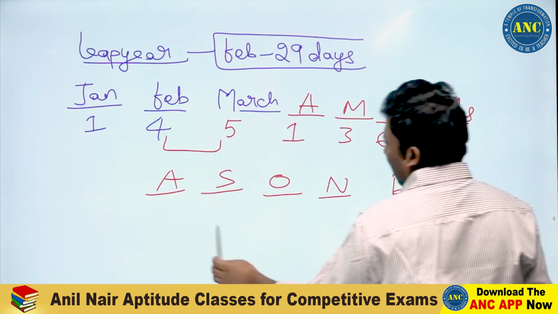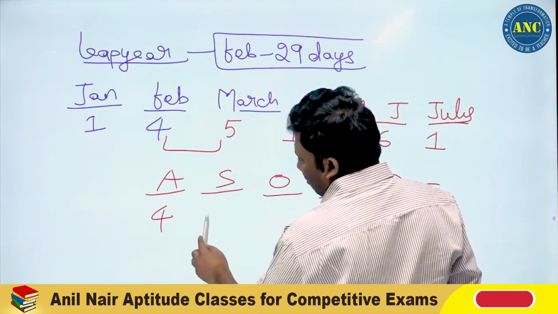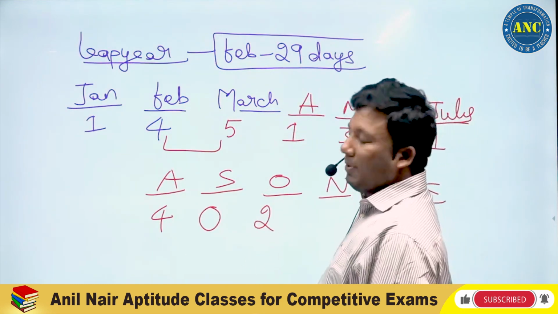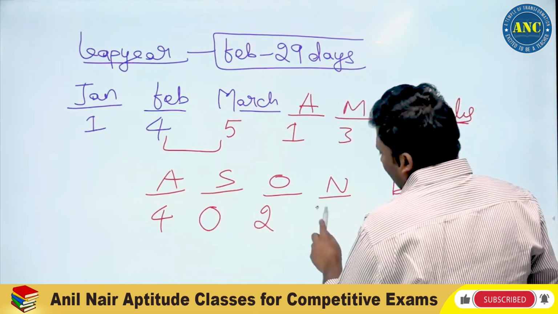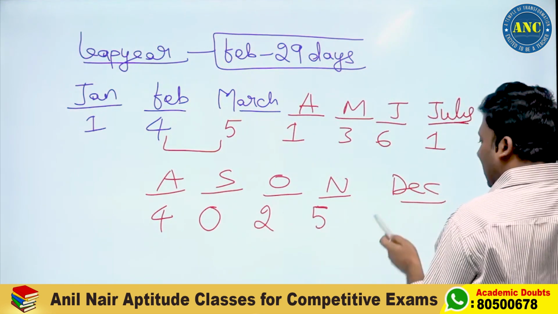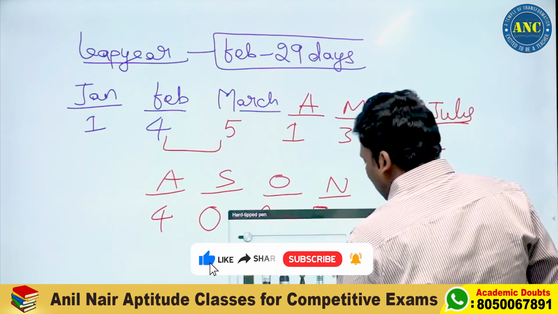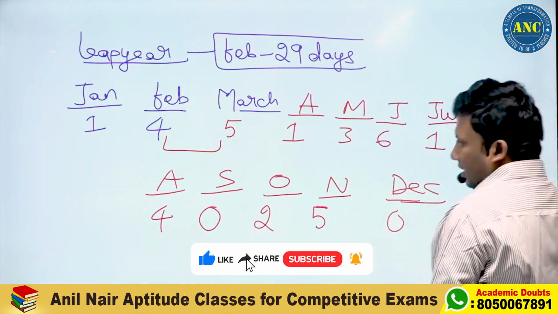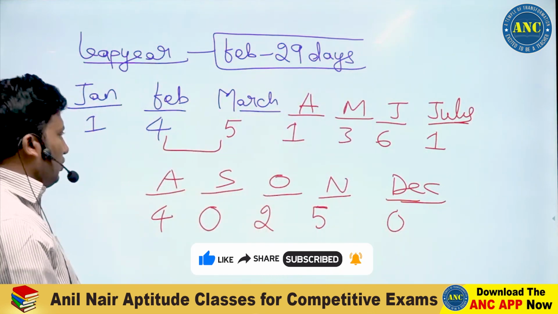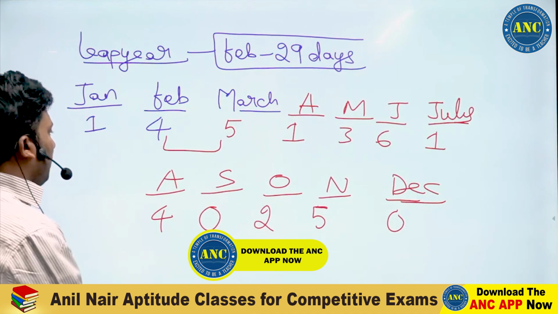July 31 days, 3. 1 plus 3, 4. August 31 days, 3. 4 plus 3, 7. September 30 days, 30 by 7, 2. 0 plus 2. October 31 days, it is 3. November 30 days, 2. 5 plus 2, 7, which is 0. I hope the idea is clear. The month keys are 1, 4, 5, 1, 3, 6, 1, 4, 0, 2, 5, 0.